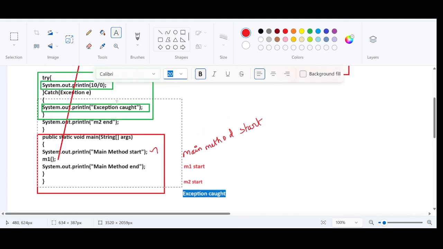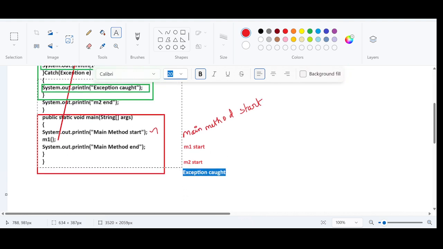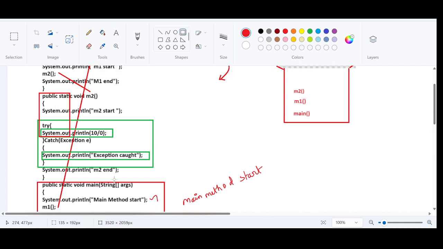So after exception code, we have another statement which is m2 start. So again m2 start will also be displayed in the console. So the execution of the m2 method is completed now. If you see, all the instructions in the m2 method got executed successfully.